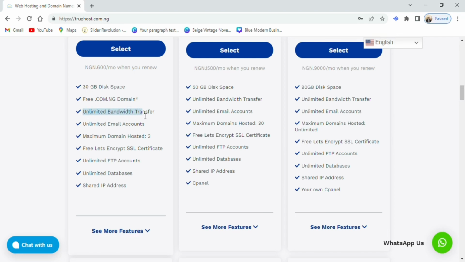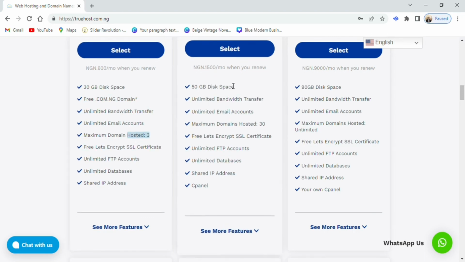You can see this unlimited bandwidth transfers. Come on guys. You can see again unlimited email accounts, so there's no limit to the email accounts you can create on this particular host. And the thing that even blew me off my feet is the fact that you can host up to 3 websites on this very hosting package. For some of these guys, you can host just 1 website, and you can imagine this one, you can host up to 3 websites.